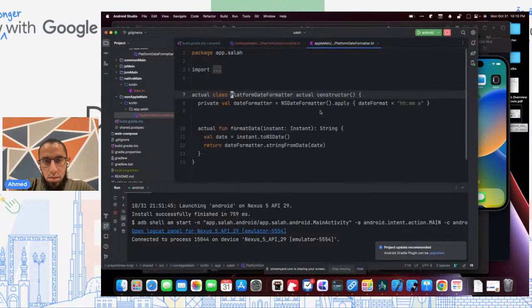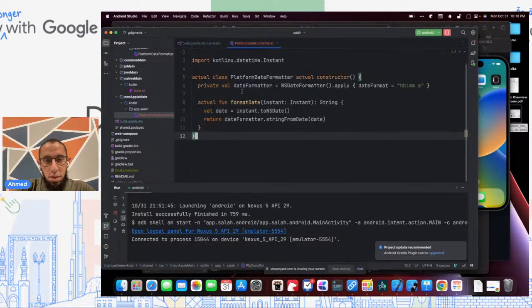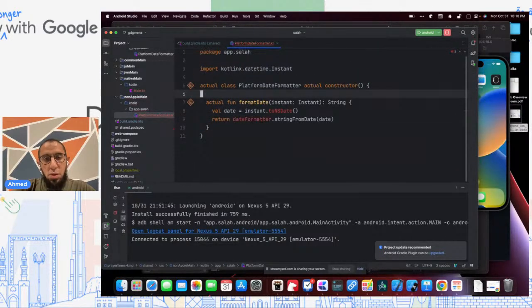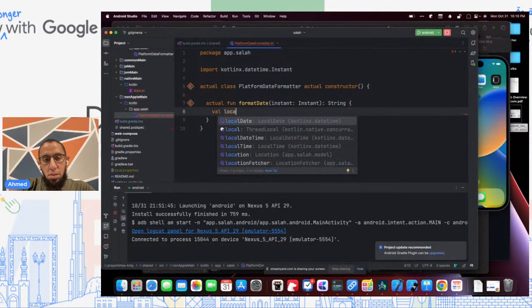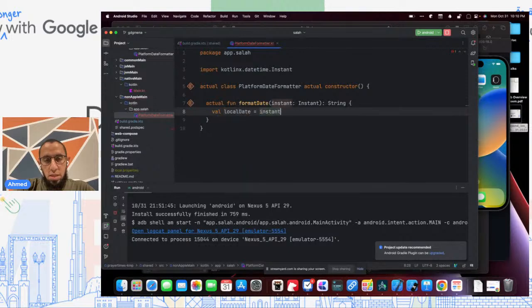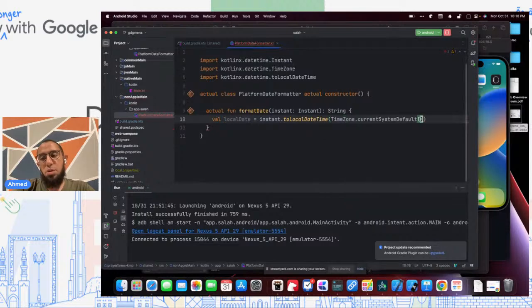Let's see, let's copy. It's not going to work, of course, if I copy this one, but we can copy it and tweak it. So we can do whatever we wanted to do here. So we can say local date equals instant to local date time in the current time zone.